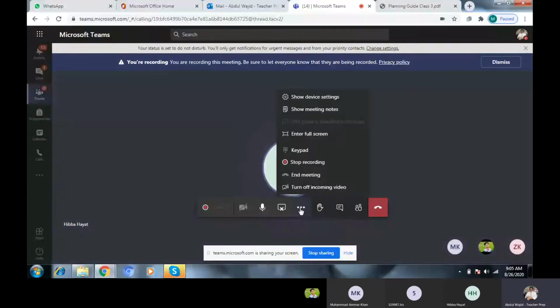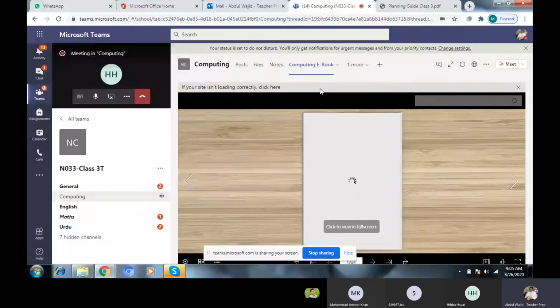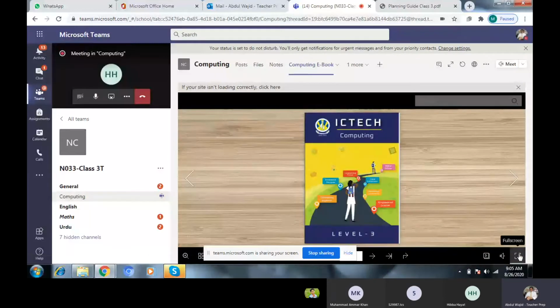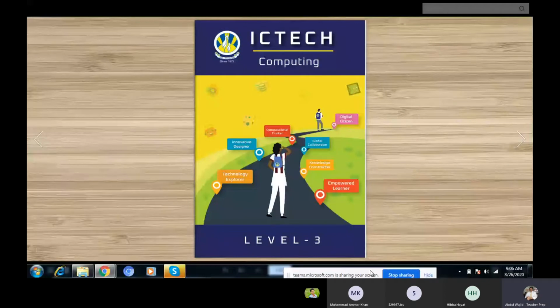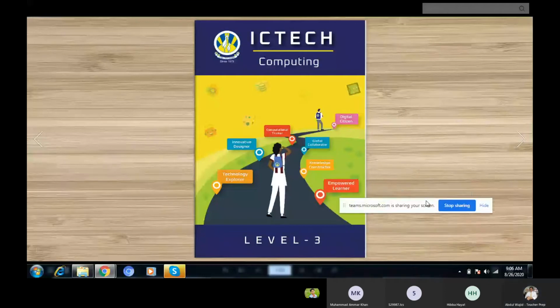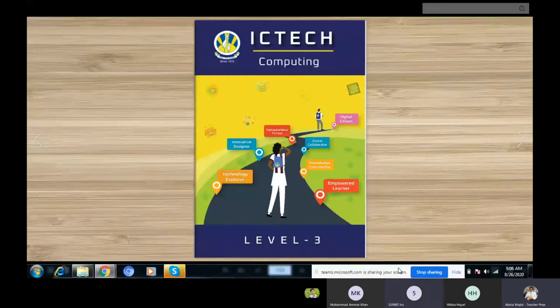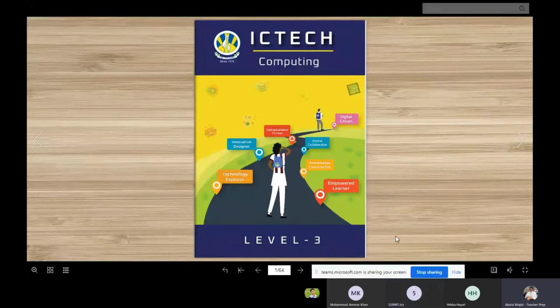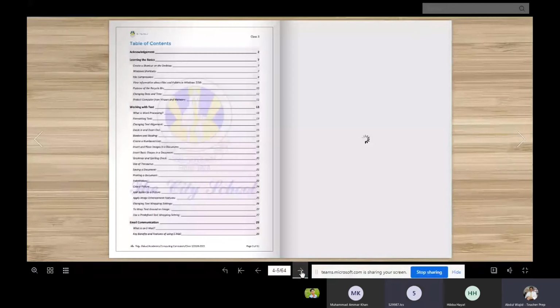Okay, now we click on team and computing channel, ebook. After ebook, we will go full screen. Now we will go there. Let's see. Okay.